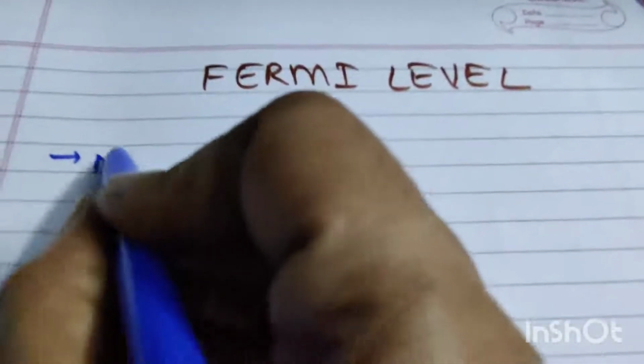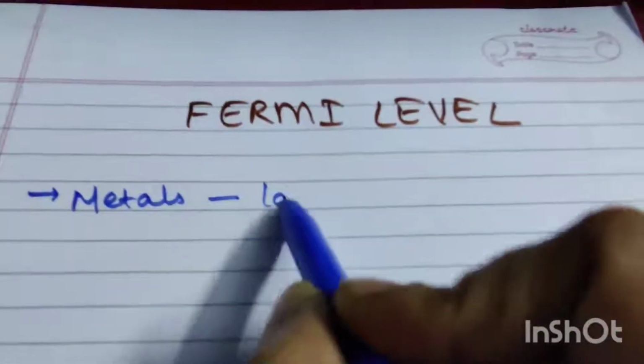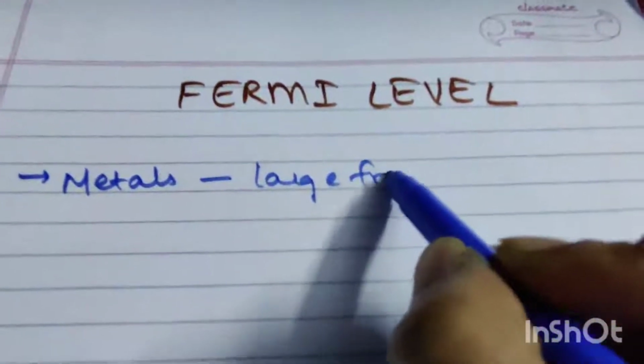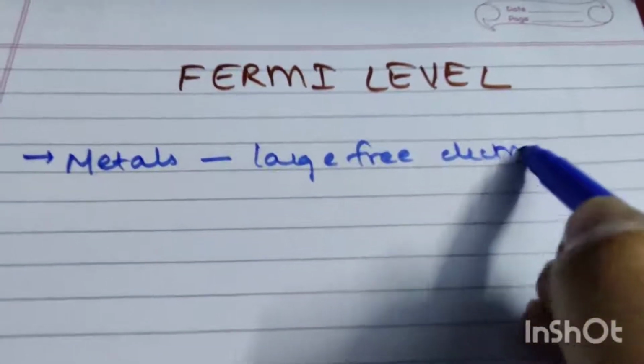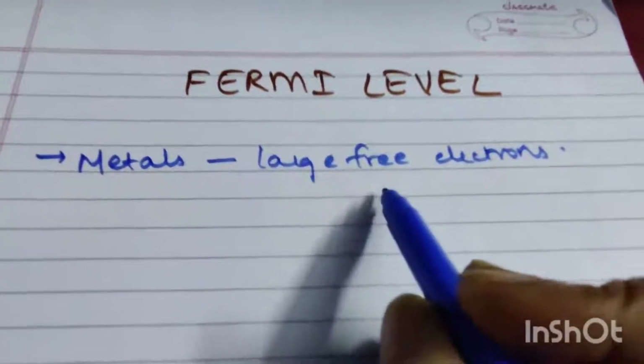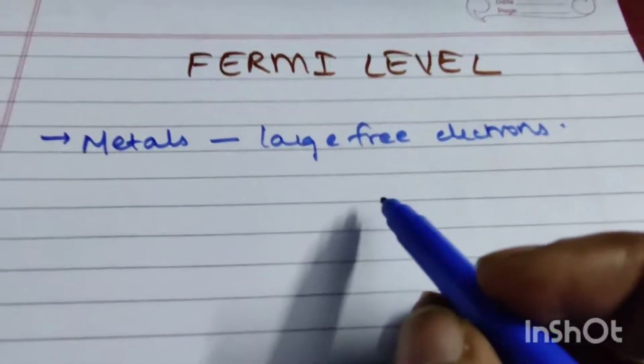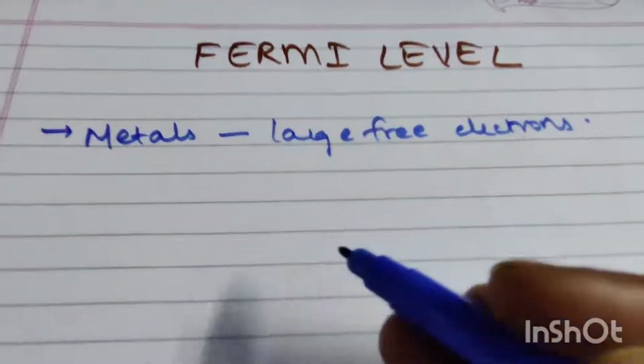Generally in metals there will be large free electrons, right? Large free electrons that move randomly within the material. They cannot leave that metal surface since they do not have high energy to overcome that surface.